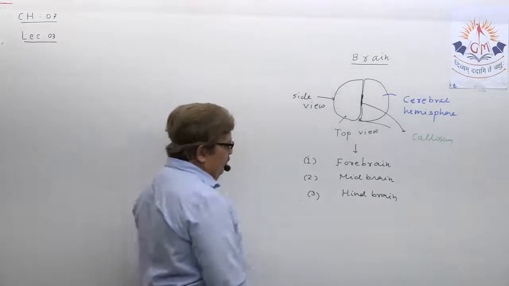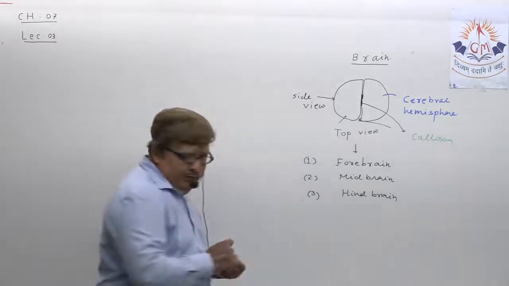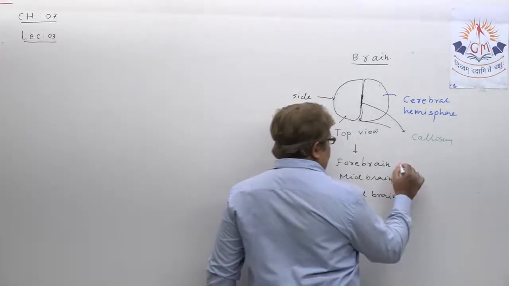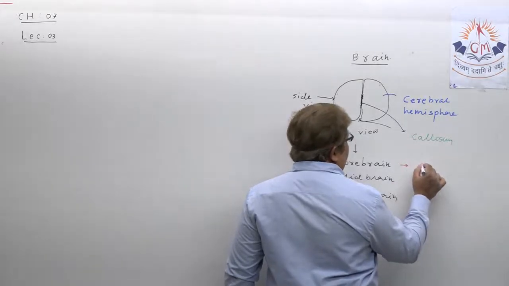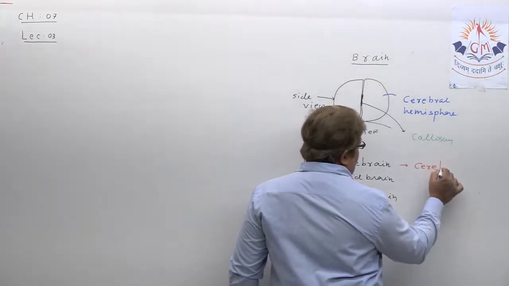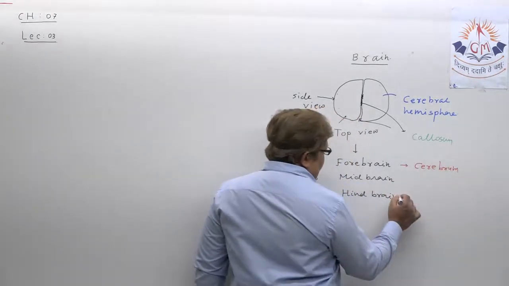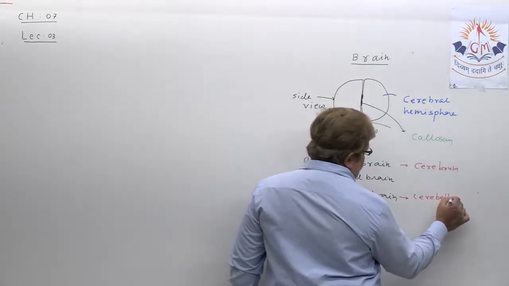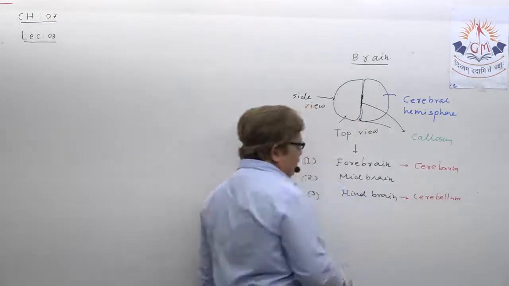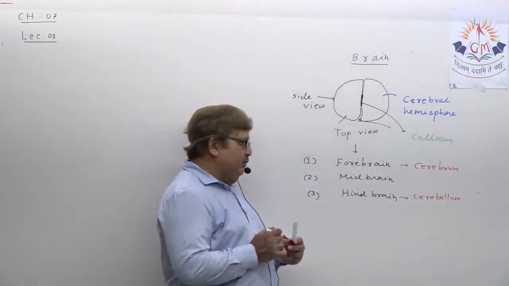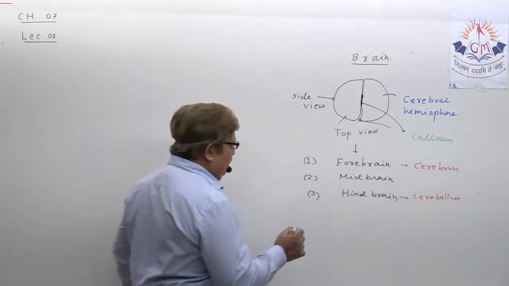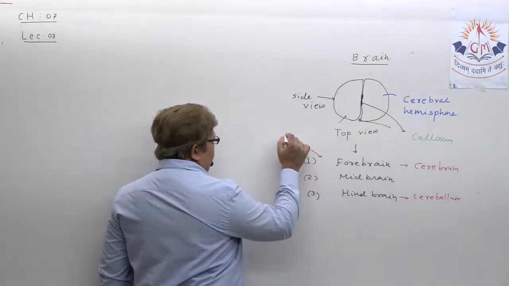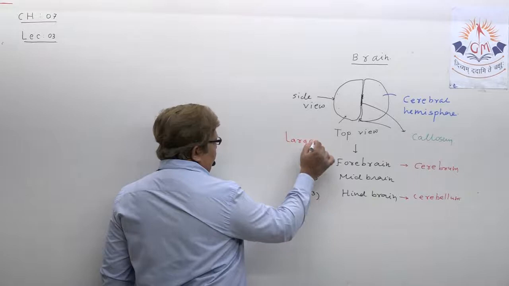When you try to visualize, with different names, the forebrain is also known as cerebrum, as you must be knowing, and the hindbrain is known as cerebellum, that you all know. Midbrain does not have any such name. Now, my dear student, try to understand, actually the forebrain is the largest part of the human brain.